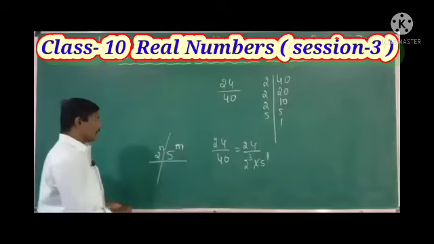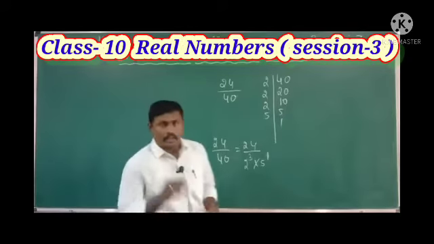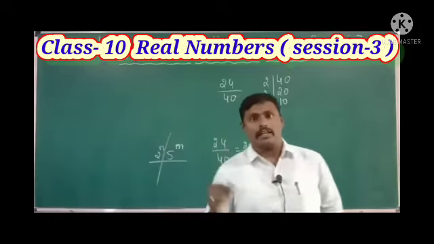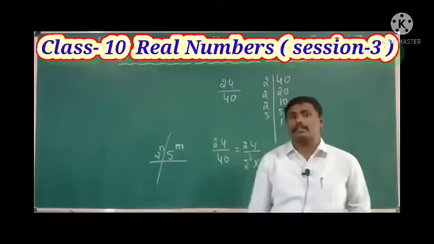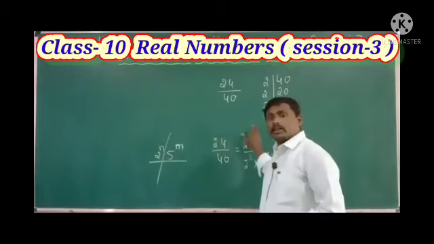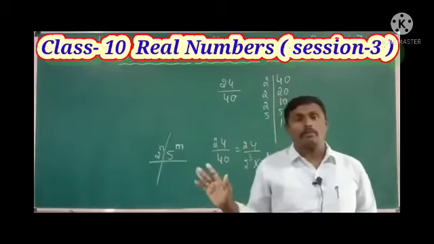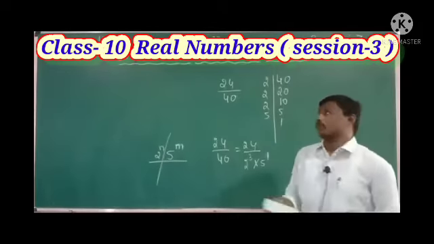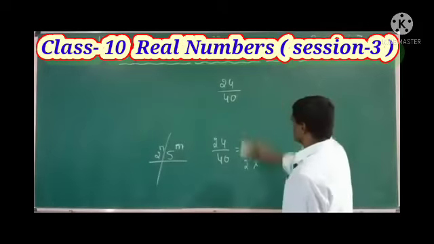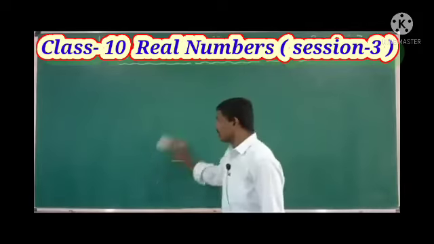And the last one: if we get any other prime number like 3, 7, 11, 13, 17, 19, then the given rational number will not terminate. This is the easiest method to find whether the given rational number is terminating or not.